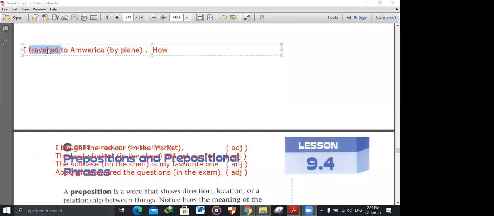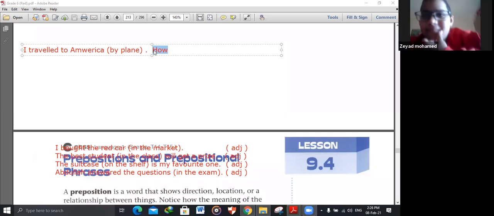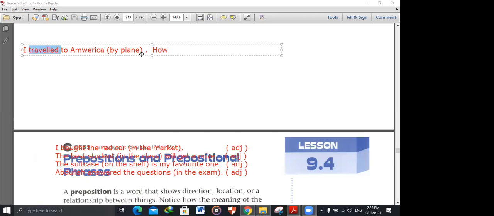So when something modifies a verb, what do we call it, Ziad? Is it an adjective or adverb? Adjective. It modifies a verb by saying how the action of traveling happened. So it is used as an adverb. If you have a prepositional phrase that modifies a verb, it functions as an adverb.